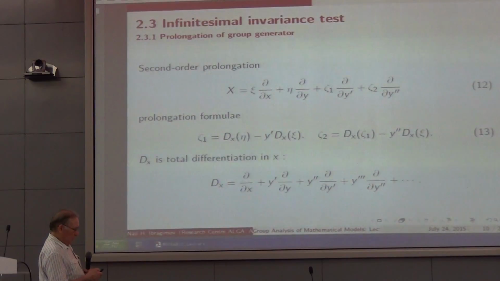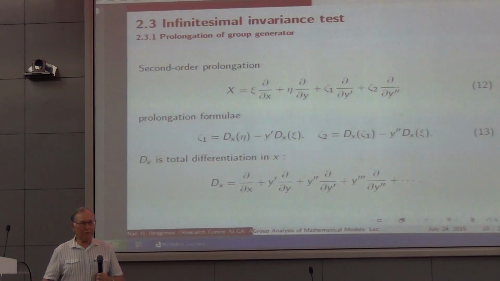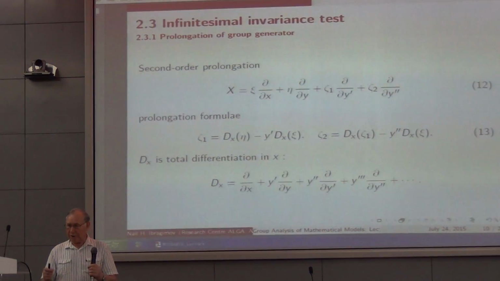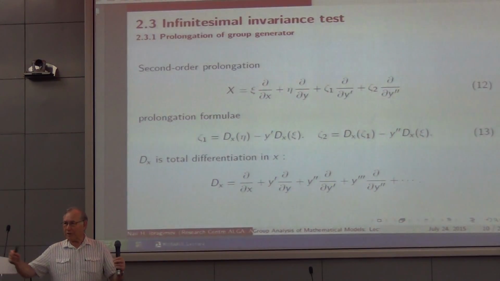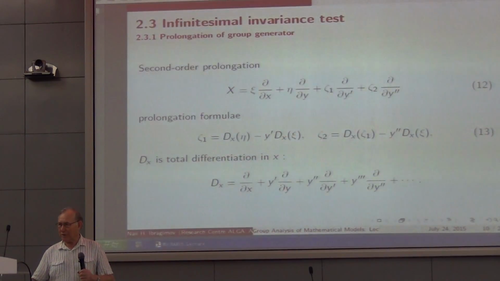People already discuss the prolongation formula, but I write the generators just with X, the same, without putting any sign of prolongation, because for me each generator acts in the infinite dimensional space of variables x, y, y prime, y double prime, and so on.